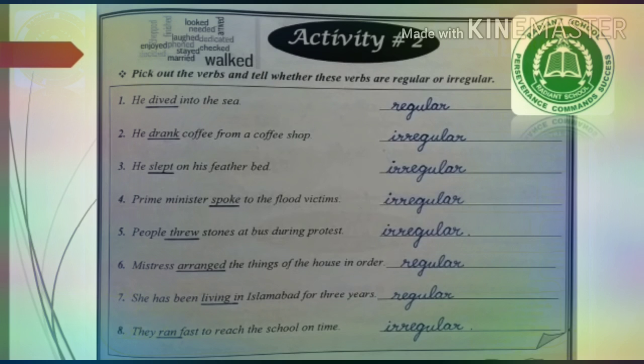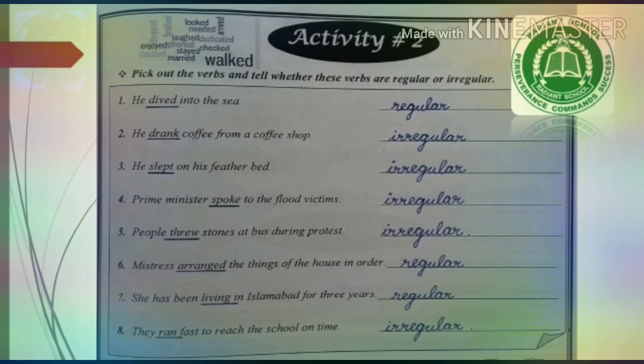Next, he drank coffee from a coffee shop. Drank here is a verb, underline it and identify whether it's regular or irregular by seeing whether it is made by adding d or ed at the end. No, it is an irregular form.